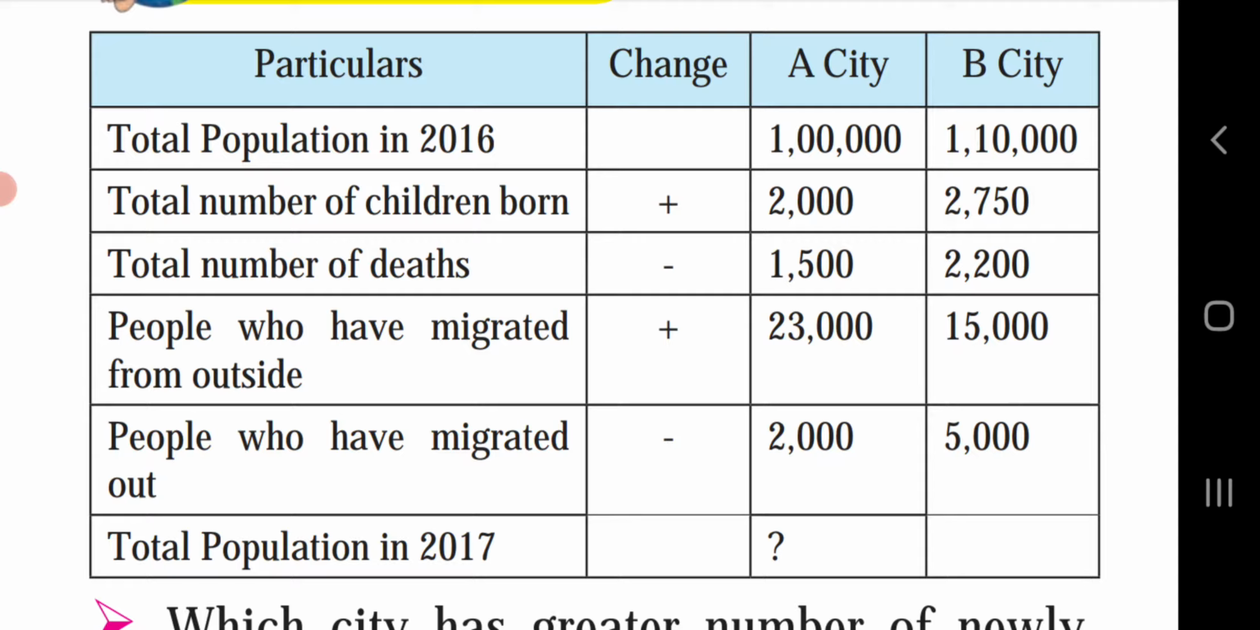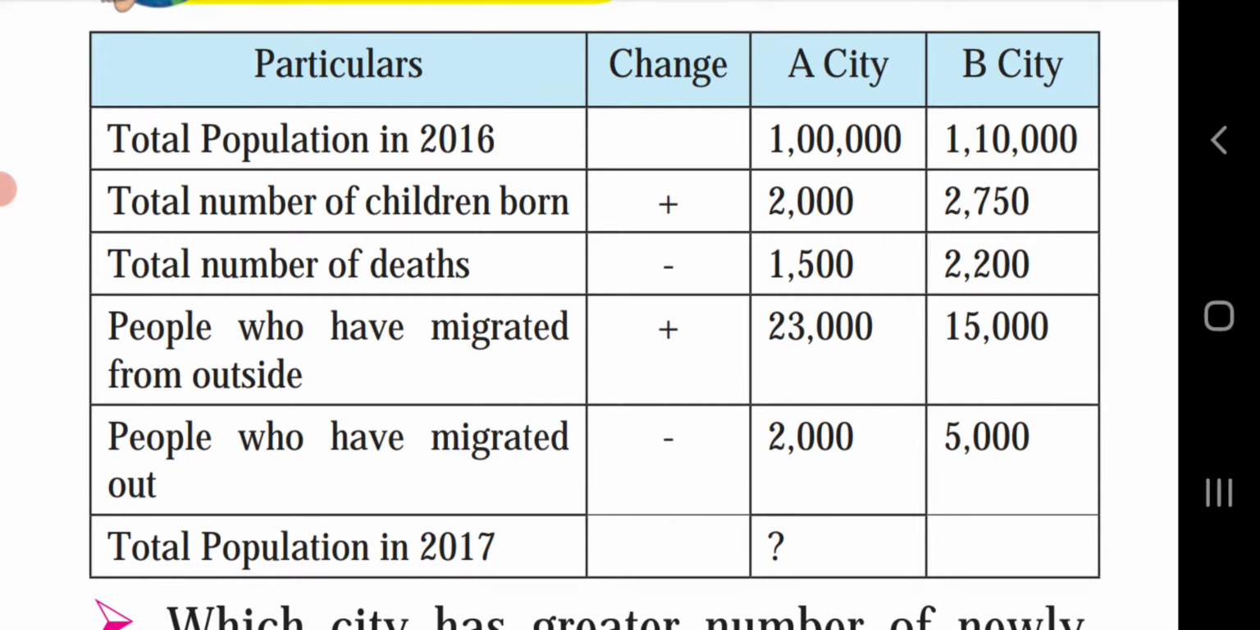Next, people who have migrated out are 2,000. Here, the answer, the total population in 2017, is 1,21,500. What will be the answer? 1,21,500.